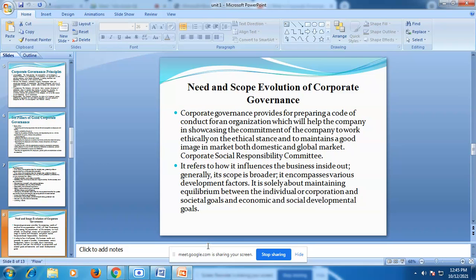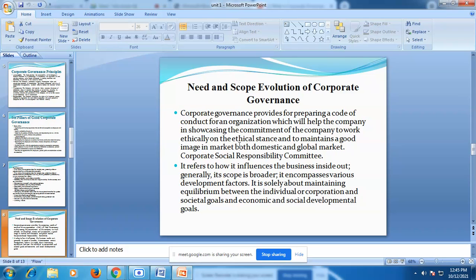It helps the company showcase its commitment to work ethically and maintain a good image in the market, both domestic as well as global.